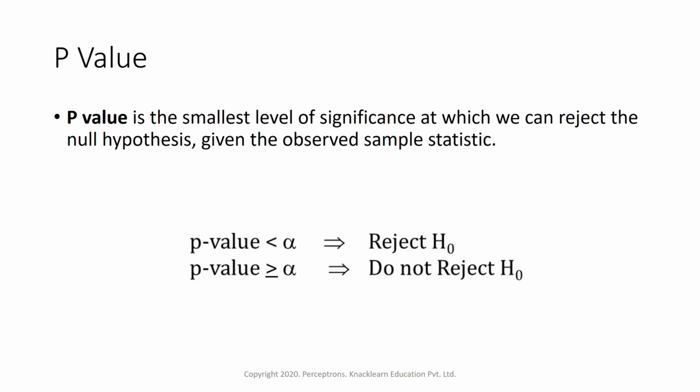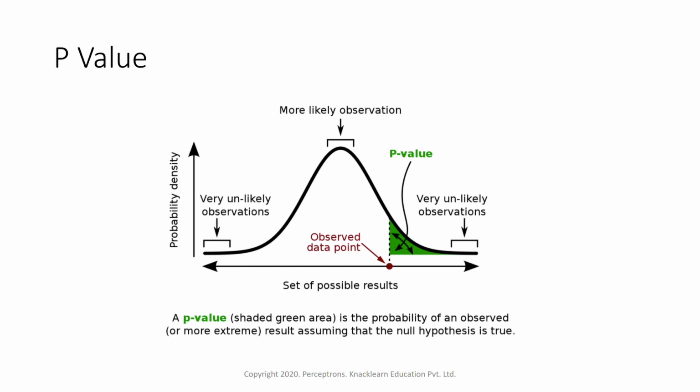Now if you look at this particular image, this is a right-tailed test. Within this, suppose we have this alpha value, the observed data point, which is suppose 0.05. The p-value is anything falling within the shaded area, which defines the probability value.